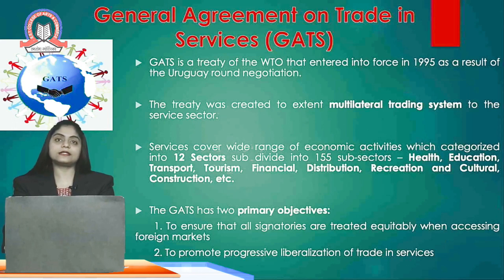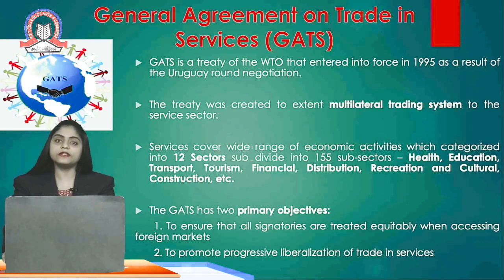The last agreement out of the five agreements is GATS, that is General Agreement on Trade in Services. It came into force in the year 1995 as a result of the Uruguay Round negotiations. The treaty was created to extend the multilateral trading system to the service sector.